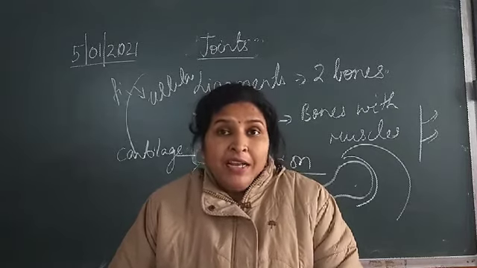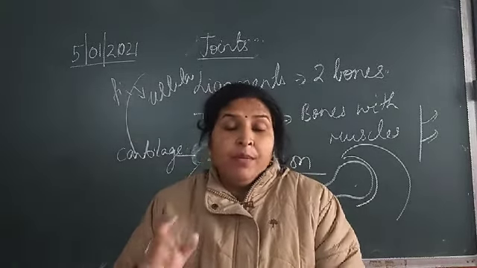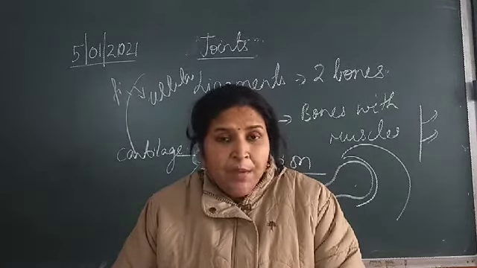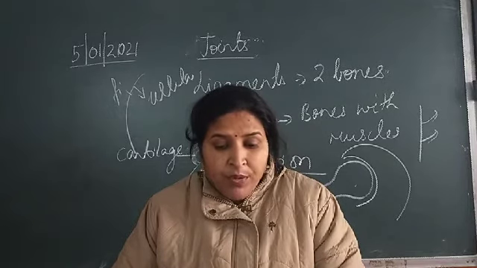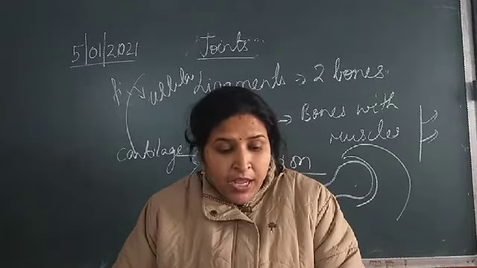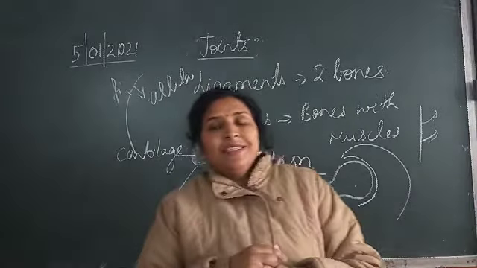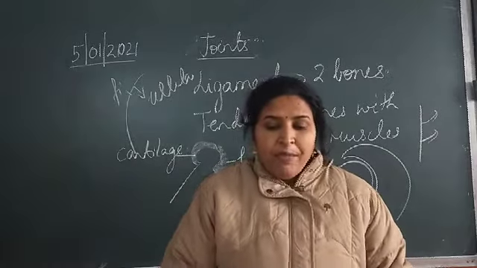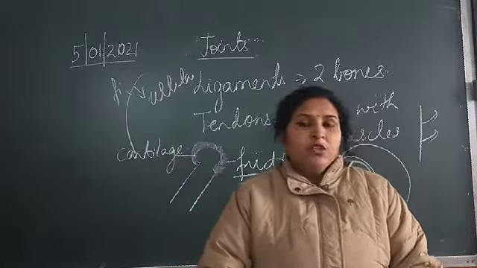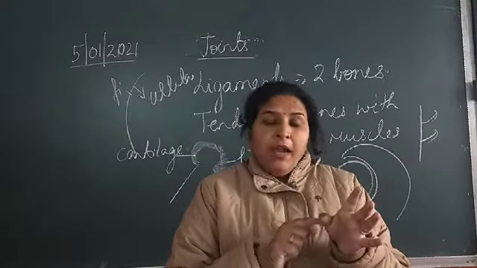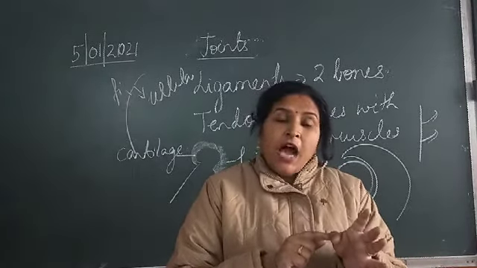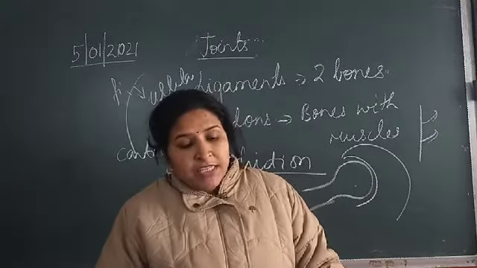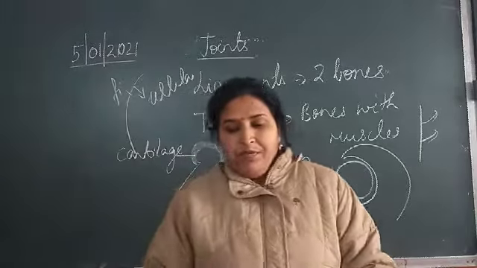Then the last one, saddle. Now saddle is an imperfect joint. Remember, where synovial capsule is missing and where ligament is missing. It is an imperfect ball and socket joint in which one bone is movable on the other fixed bone in many directions. And this saddle joint is found where? It is found in the thumb, the joint between the first metacarpal and the carpal. This is the joint that you will find there, the saddle joint, and this is the only joint which is called an imperfect joint.